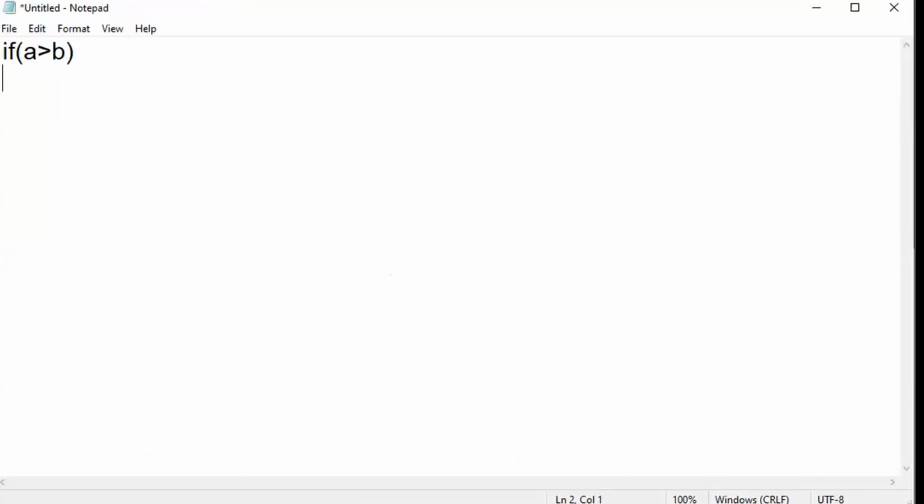Whatever the values of A and B, this expression will be evaluated to either true or false with respect to Java. With respect to C language, this expression will be evaluated to either 0 or 1.